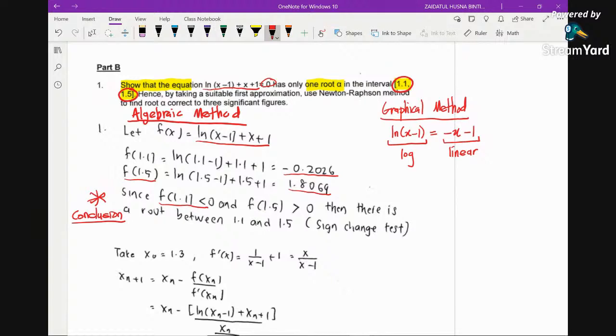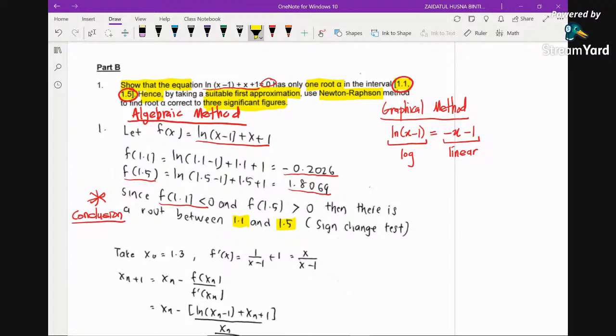Now, the next part of the question. Hence, by taking a suitable first approximation, because we have shown just now that there is a root between 1.1 and 1.5, you may just choose any value between these two values. We are going to use the Newton-Raphson method to find a root, correct to 3 significant figures. Please bear in mind 3 significant figures. That means throughout your solution, you have to show 4 or more.